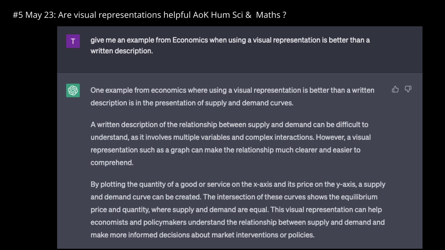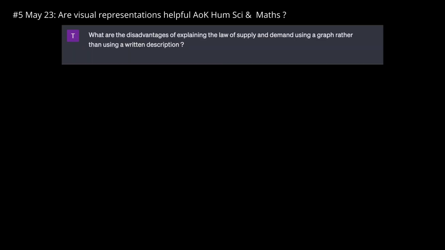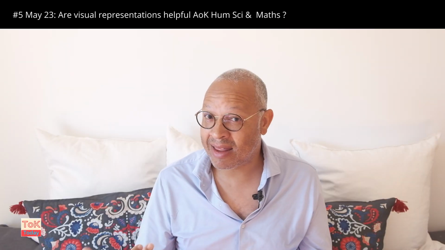Now, we come to the advantage of AI, such as ChatGPT, over old search engines. Remember I said that AI remembers what you've already asked it. It's like you're having a conversation with it. So we can now ask it, well, what are the disadvantages of explaining the law of supply and demand using a graph rather than using a written description? So we're asking it here for a further evaluation point.